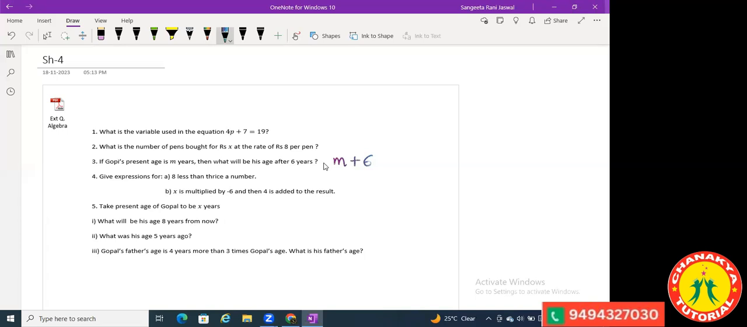Suppose your age is now 10 years. What will be your age after 6 years? 16. So that's the same thing here. His present age is M. M is some variable which is not known to us. But after 6 years, Gopi's age will be M plus 6.